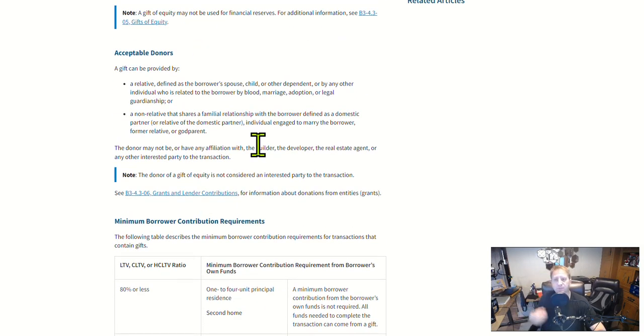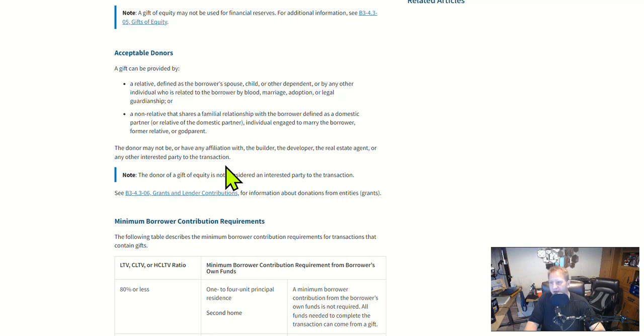Acceptable donors. A gift can be provided by a relative, defined as the borrower's spouse, child, or other dependent, or any other individual who is related to the borrower by blood, marriage, adoption, or legal guardianship. Or a non-relative that shares a familial relationship with the borrower, defined as a domestic partner or relative of the domestic partner. It's good that it spells that out specifically. So if an underwriter tells you that your domestic partner's mother isn't eligible to give you a gift, right here you can go to this and spell it out. There'll be a link in the notes.